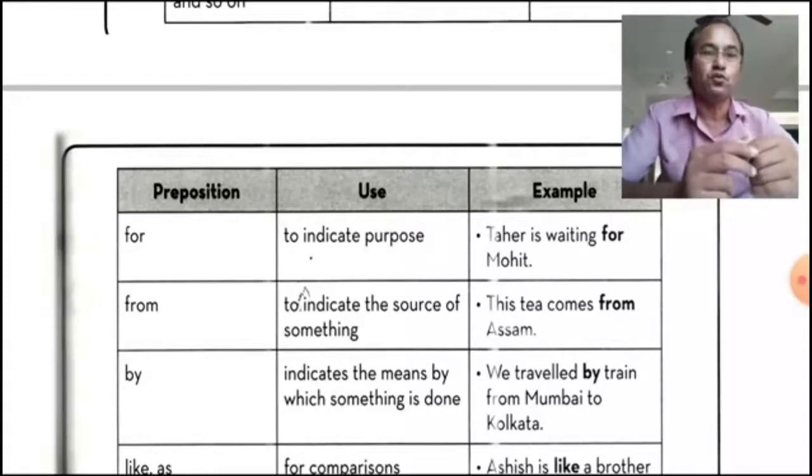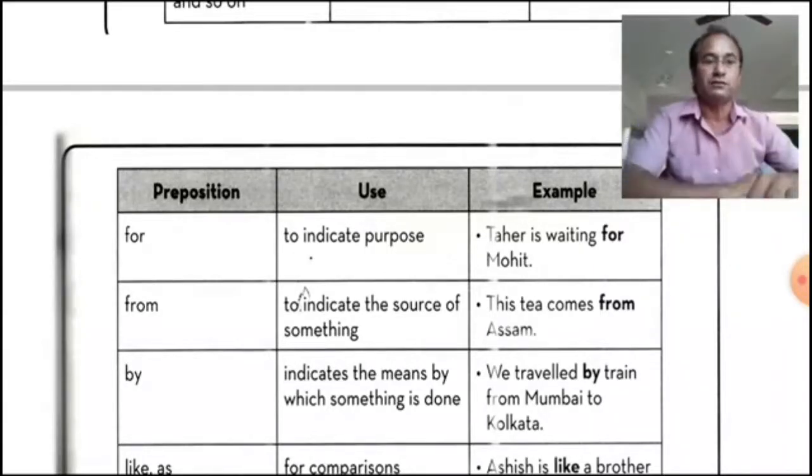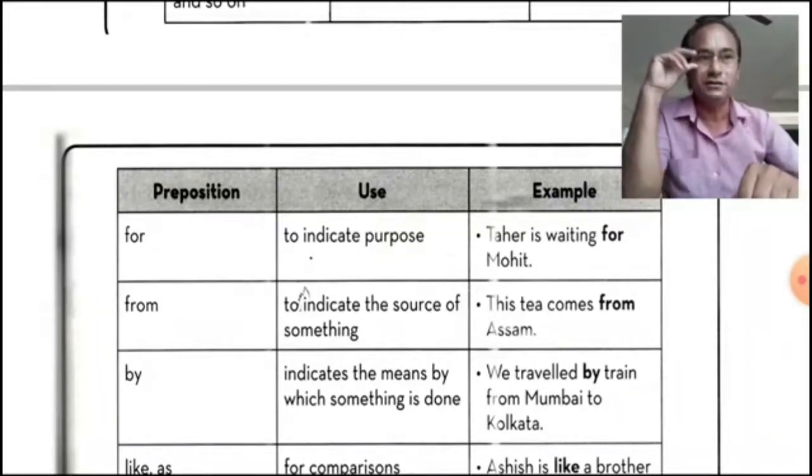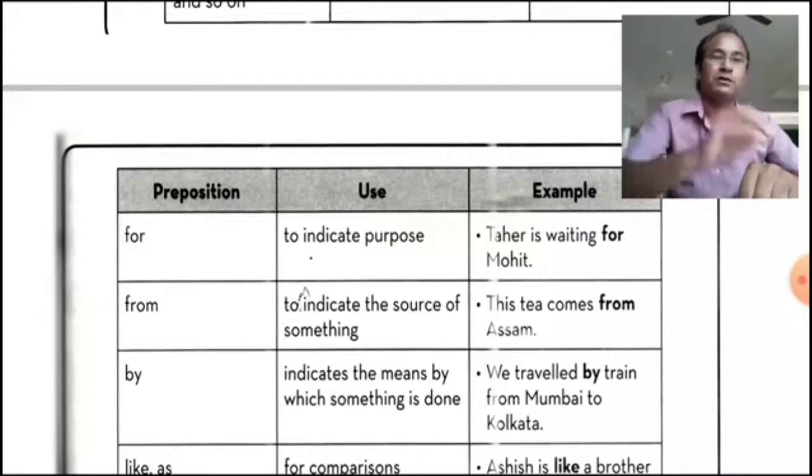I am waiting here for you. You is a pronoun, before a pronoun it has been placed. So this is the preposition which indicates purpose, and that's for. Now from indicates the source of something, from where it originated. This tea comes from Assam, from, source, where he has come from. We have learned in our chapter Cherry Tree, the cherry comes from Kashmir Valley.